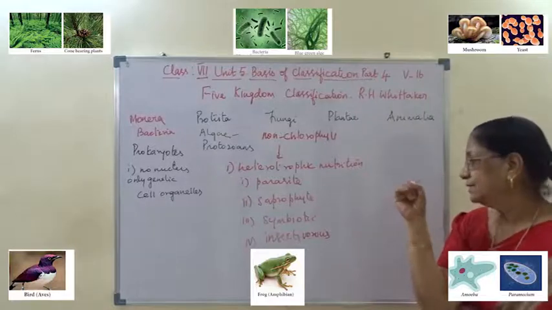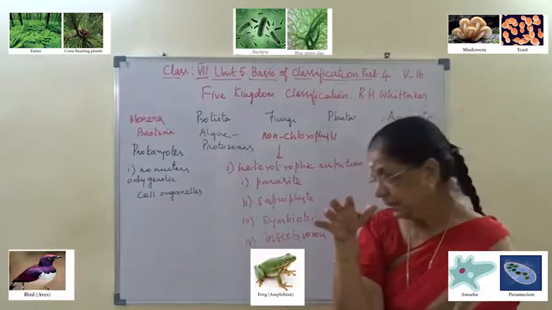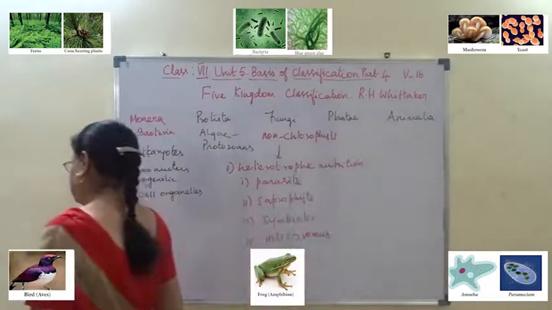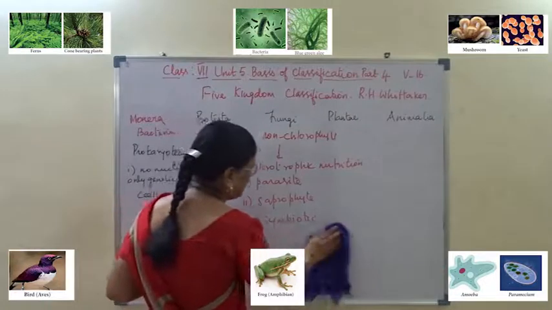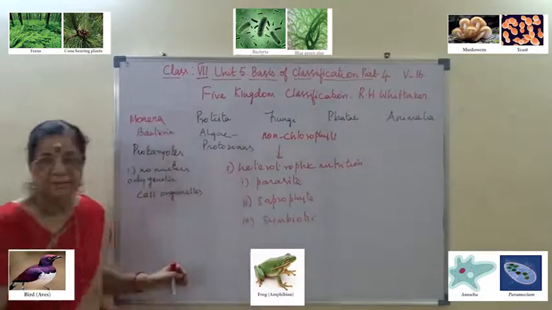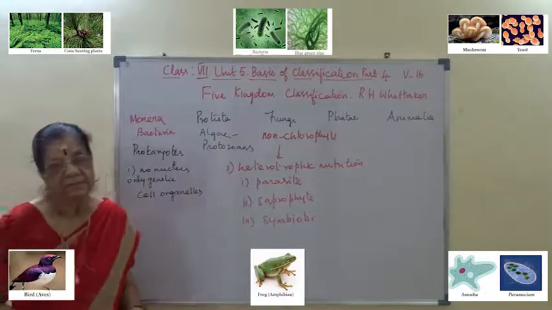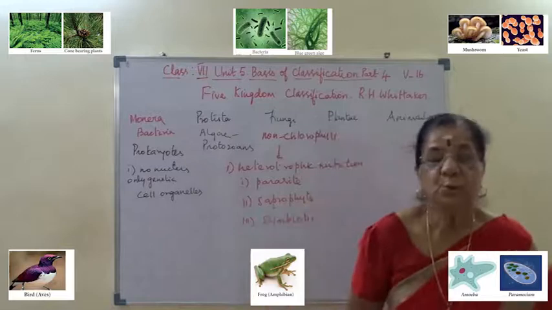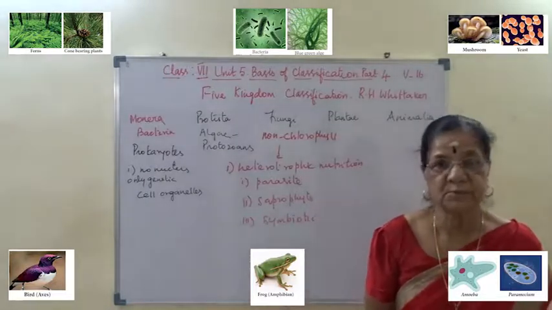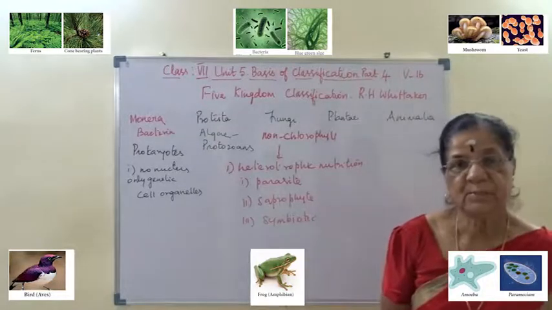The last one, insectivorous. Actually, they are not fungi. It is considered a separate mode of nutrition, only for nitrogen metabolism.